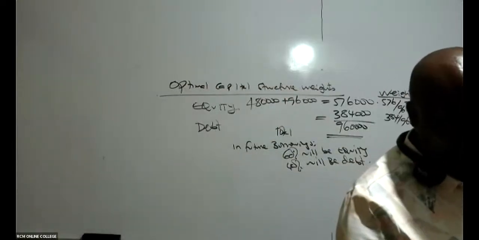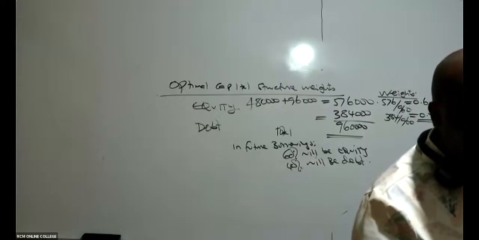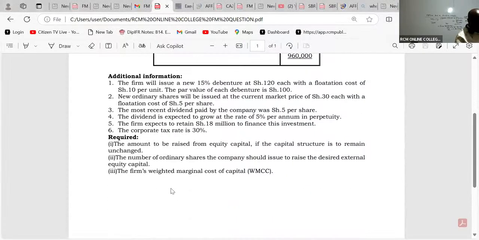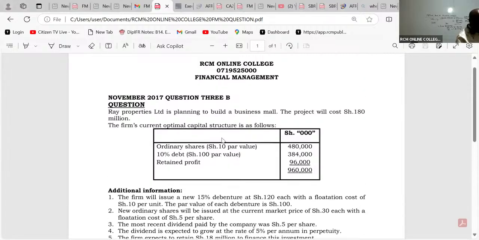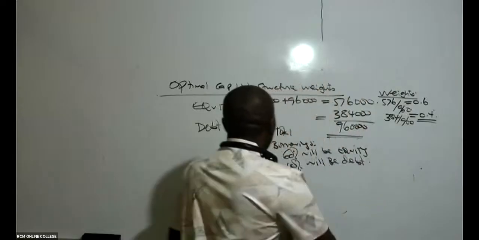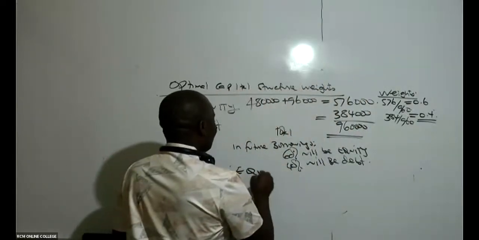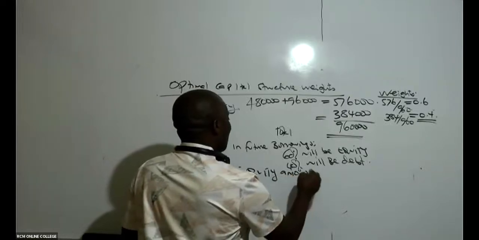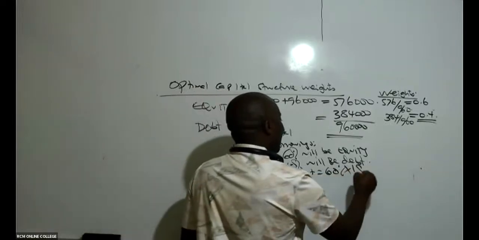So what is the question asking us to do, ladies and gentlemen? If you look at the question very well, they want us, number one, to give them the amount to be raised from equity capital. These managers, how much do they want to borrow in total? Ray Properties Limited is trying to build a business mall. The project will cost Kenya shillings 180 million. So out of the 180 million, we know that 60% will be equity. Therefore, the equity amount will be 60% of 180 million.